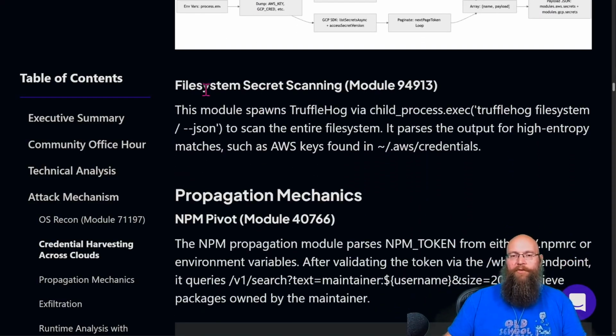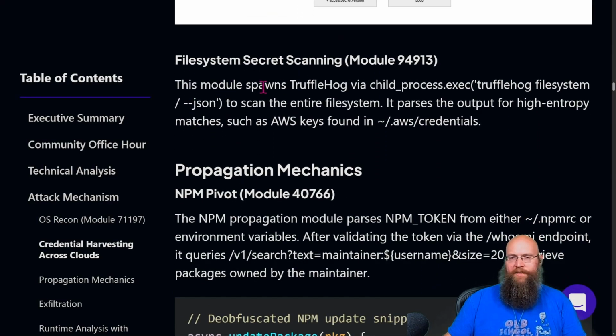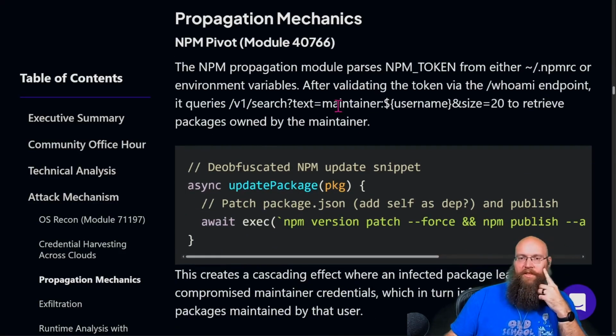But now for the file system scanning, it spawns Trufflehog via child process exec to scan the entire file system. So notice this, it's scanning from the root of the system. It parses the output for high entropy matches such as AWS keys or things that are just found in common locations. And let's take a deeper look at the propagation mechanism.